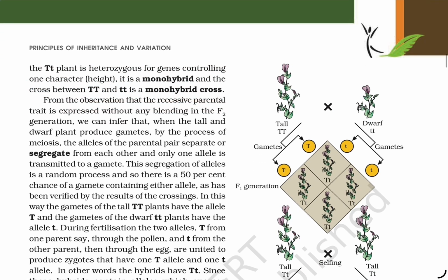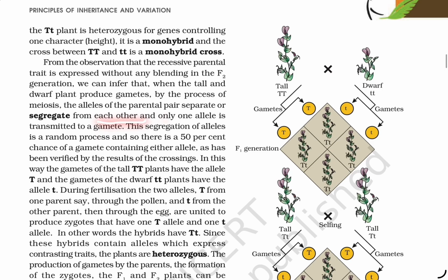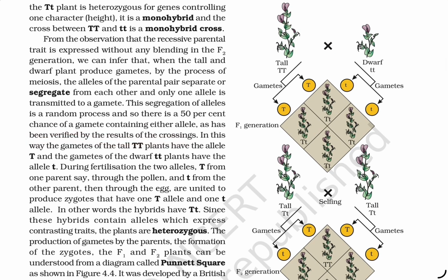From the observation that the recessive parental trait is expressed without any blending in the F2 generation, we can infer that when a tall and a dwarf plant produce gametes through the process of meiosis, the alleles of a parental pair separate, or segregate, from each other and only one allele is transmitted to a gamete. This segregation of alleles is a random process, so there is a 50% chance of a gamete containing either allele, which has been verified by the results of crossing.